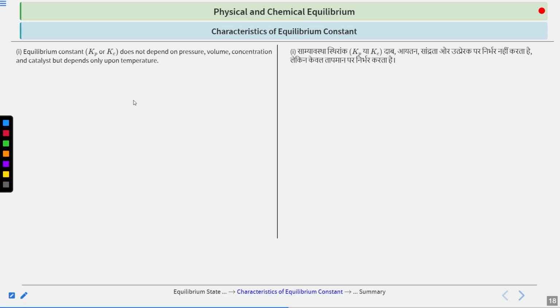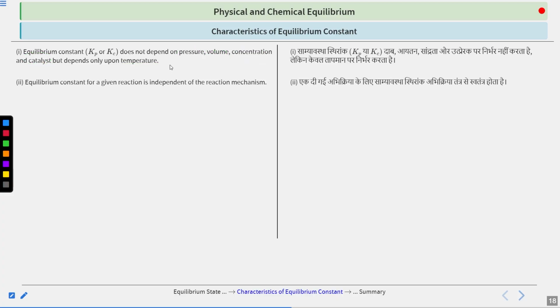Further, we will talk about the characteristics of the equilibrium constant. Equilibrium constant does not depend upon pressure, volume, concentration and catalyst. Very important term. Okay, very important thing here. You will see questions related to it multiple times. Remember, equilibrium constant is only dependent upon temperature and not upon anything else. Whether pressure, volume, concentration or catalyst, you take anything, equilibrium constant will not be changed. It will only be changed when you change the temperature.